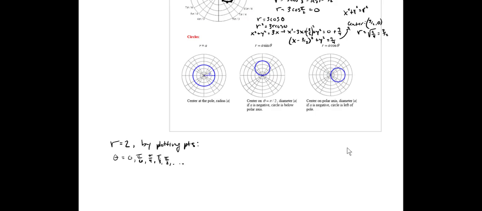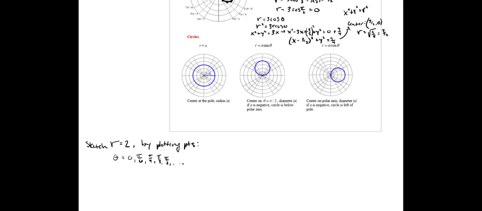Any theta value I think of, if I tried to plug this into here, all it would tell me is r is still 2. This equation for r is independent of the theta value. So sketch r equals 2 by plotting points.